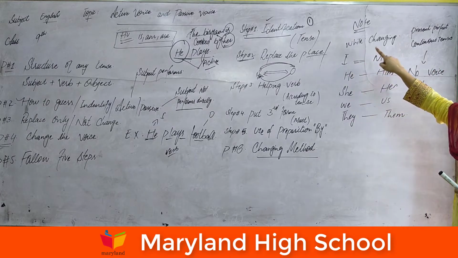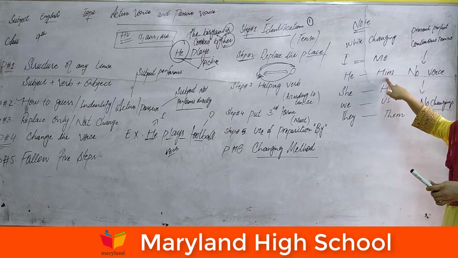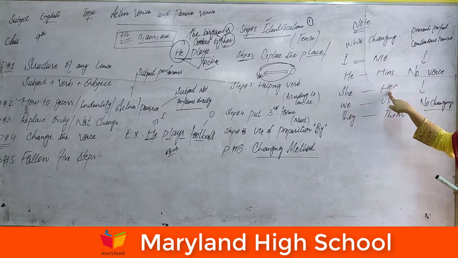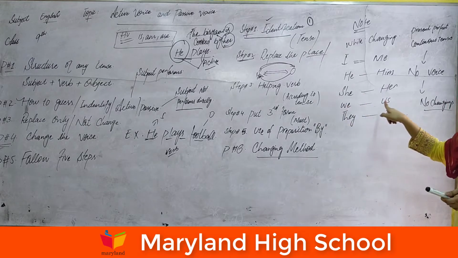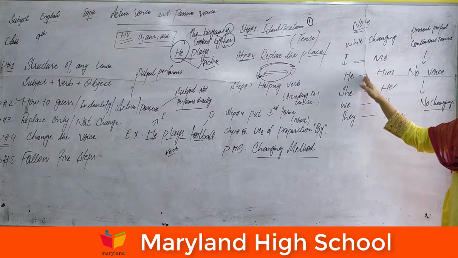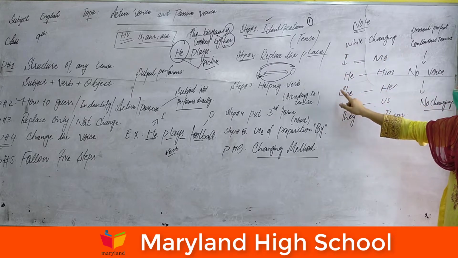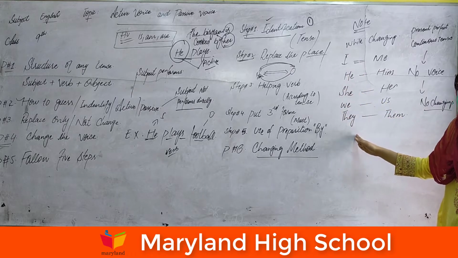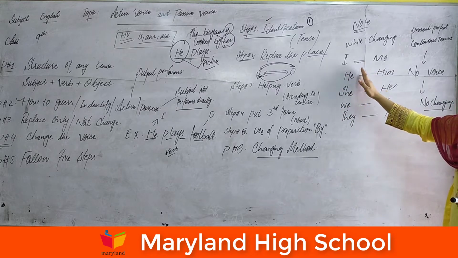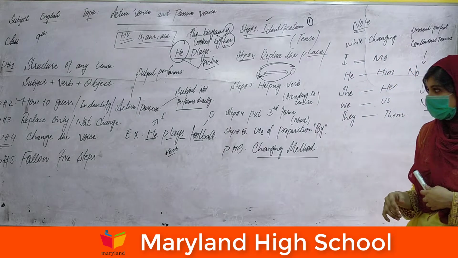So I will be converted into me, he into him, she into her, we into us, they into them. We do not use I, he, she, we, they as an object because these are subjective words.